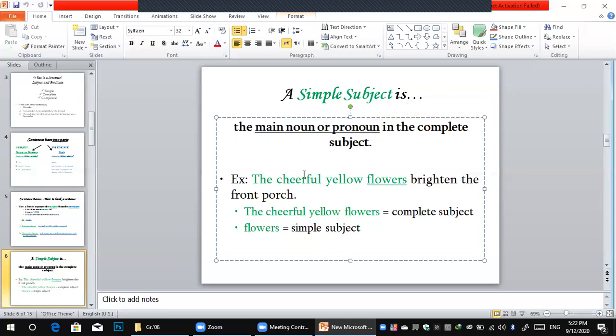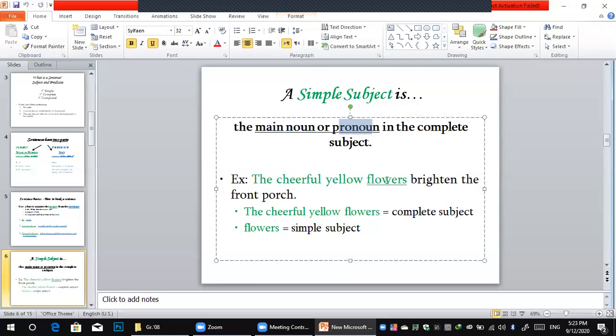So here let's focus on the next example: the cheerful yellow flowers brighten the front porch. Again, the cheerful yellow flowers brighten the front porch. As we say, the simple subject is the main noun or pronoun, one word. So here, the cheerful yellow.